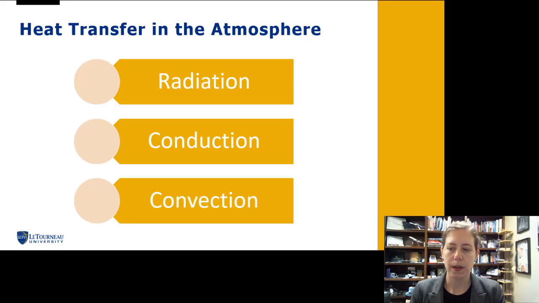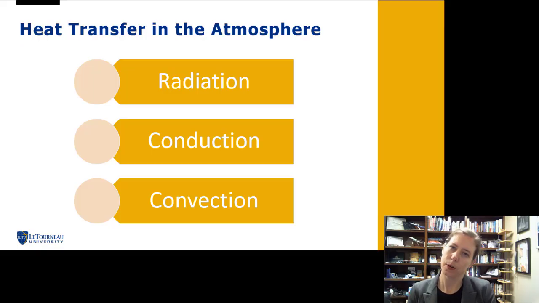Okay, the third type is convection. So that's heat transfer by mass movement of fluid. So think about a cake baking in the oven. I like to bake. I like to make cakes. In my oven, I have air that circulates around that cake that's sitting in the pan, and it's baking. That air is circulating heat around. It warms the batter in my cake pan, and I get a delicious cake when the cake is done baking.